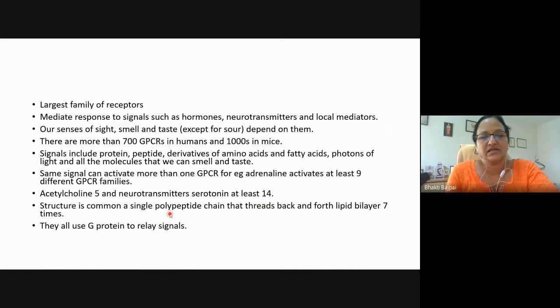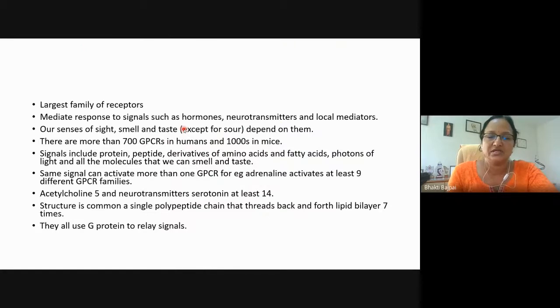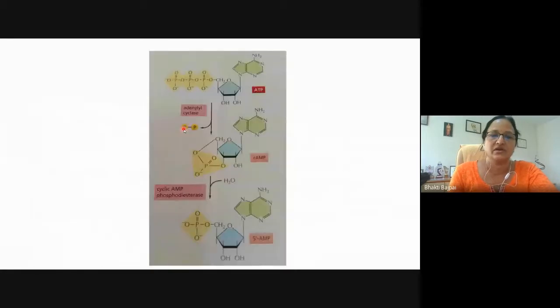Structure is common, a single polypeptide chain that threads 7 times. They all use G protein to relay signal. So we are seeing that the GPCR has a simple structure, it passes through the membrane 7 times, and it is also associated with the G protein. So when the G protein is activated, GPCR is also activated.